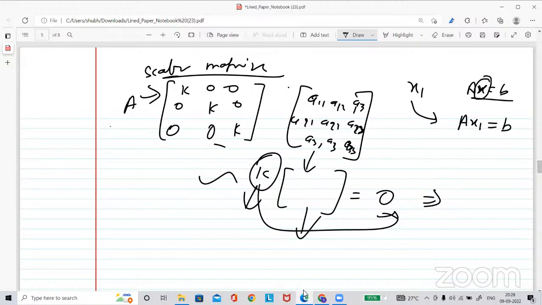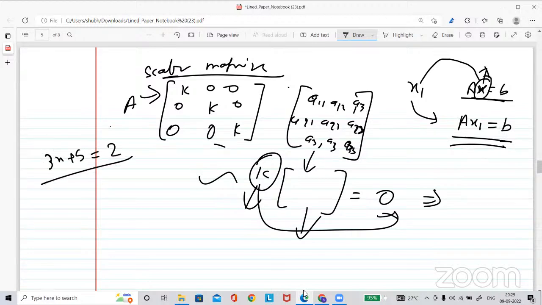Yes, sir. Because if it is a system, you want to find the value of x, and this says x1 is a solution of the equation, which means x1 satisfies this equation. Like suppose the equation is given as 3x plus 5 equal to 2, and somebody says let's say a is a solution of this equation. What do you mean by it? You will substitute here.